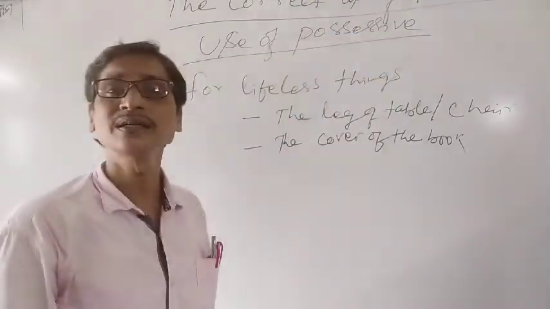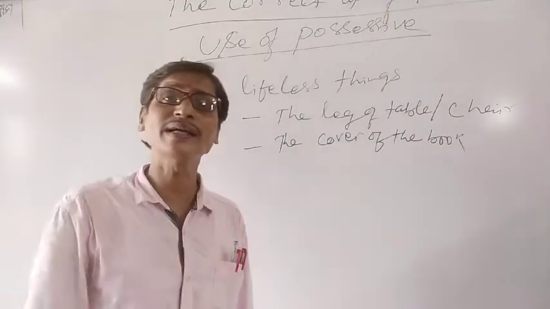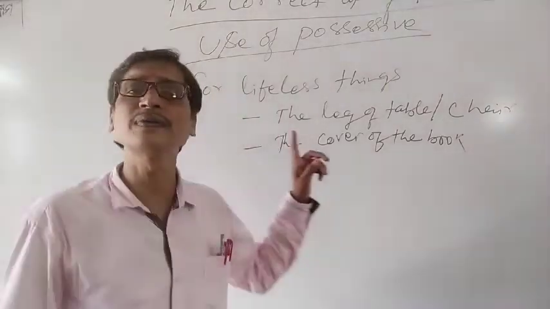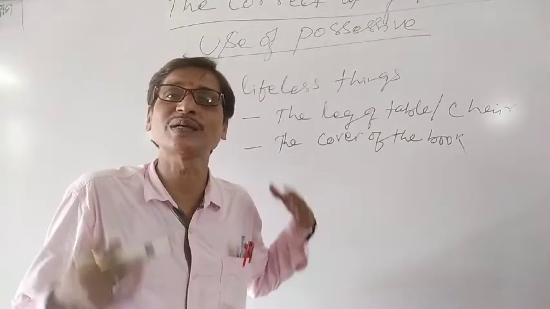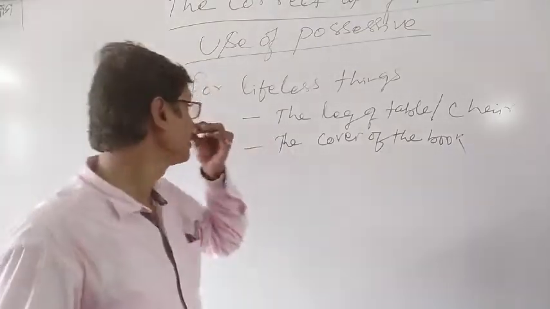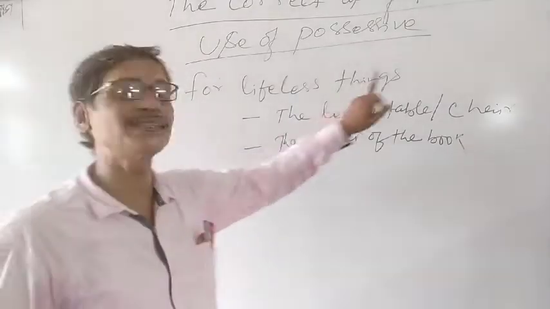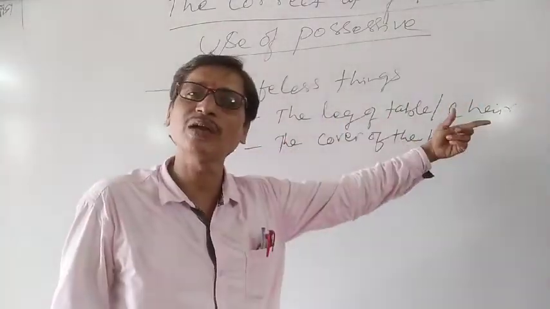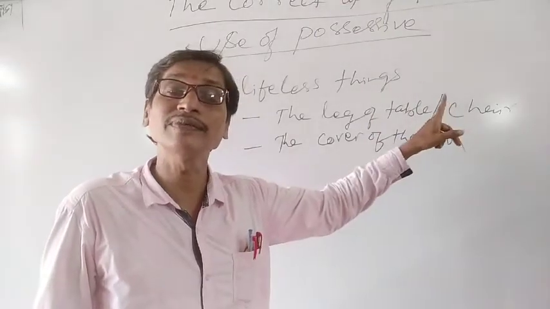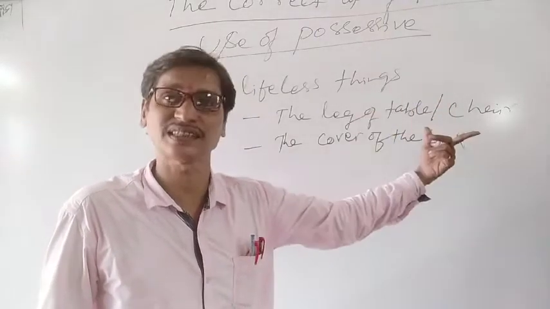But for non-living things, as I have already told you, we use of to show their possessive case. So we cannot write the chair's leg; we have to write the leg of the table or the leg of the chair. We cannot write even the leg of chairs.